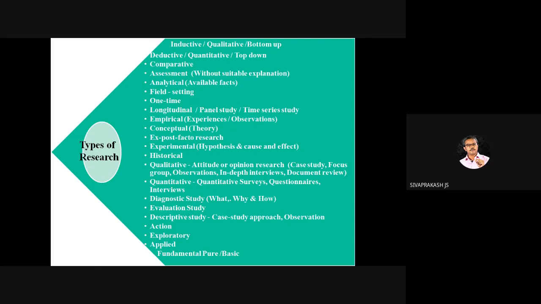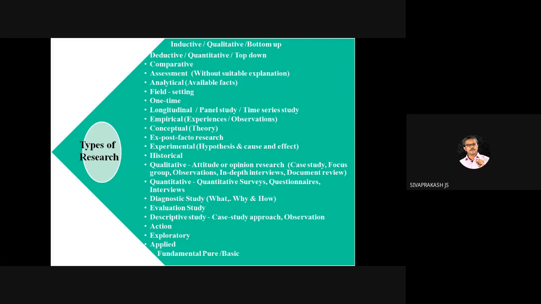Then we are moving to ex post facto research. Ex post facto research is an empirical inquiry of any situation that has already occurred, already happened, already exists in the field.